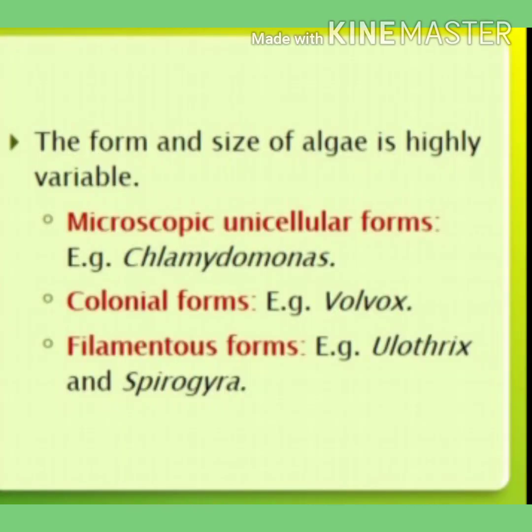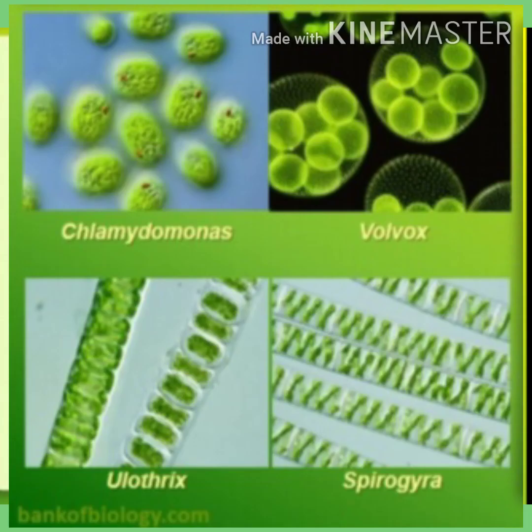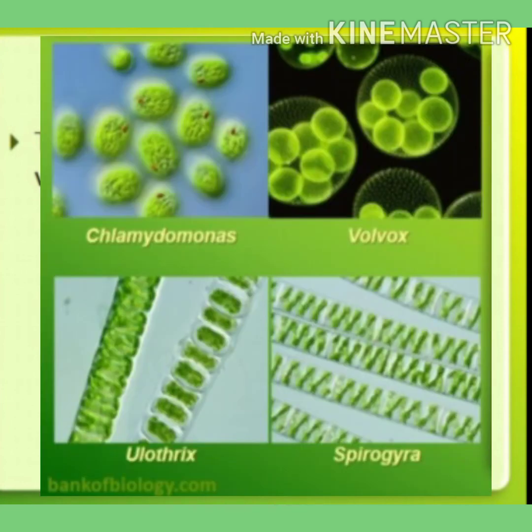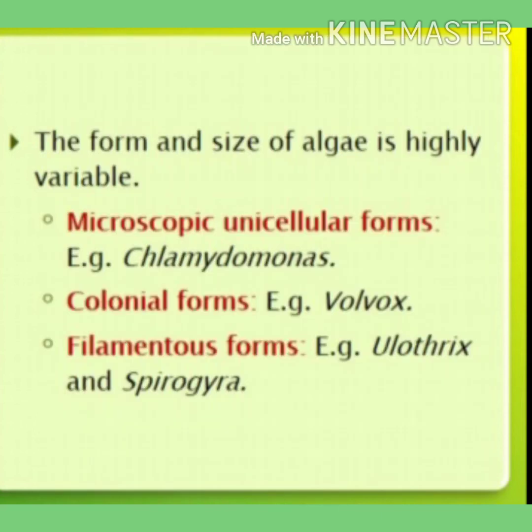The form and size of algae is highly variable. Microscopic unicellular forms are there. An example for microscopic unicellular algae is Chlamydomonas. Then colonial forms are there, an example is Volvox. Filamentous forms of algae are also present. Different examples are Ulothrix and Spirogyra.